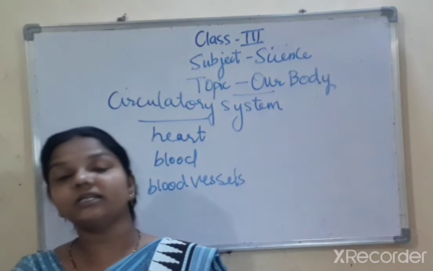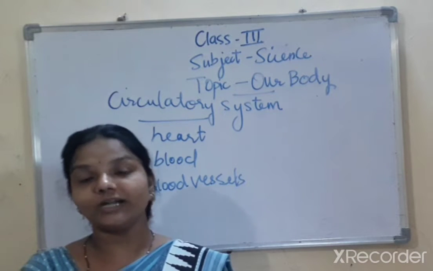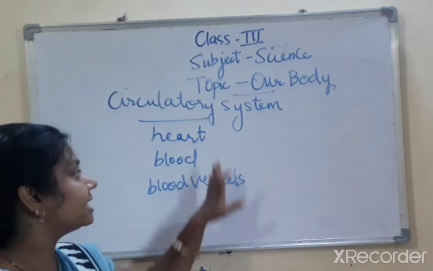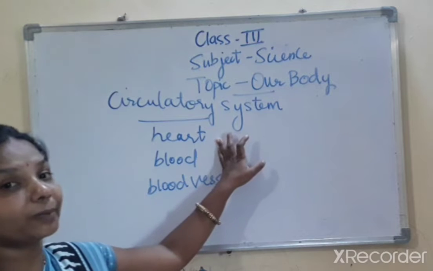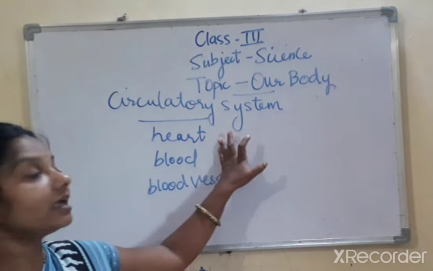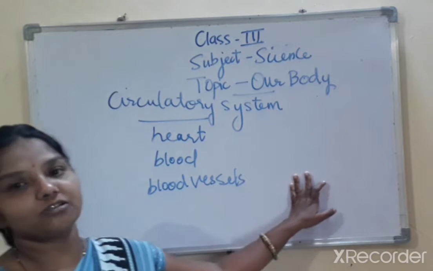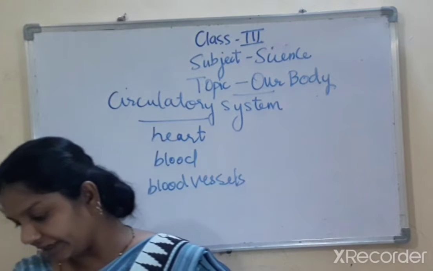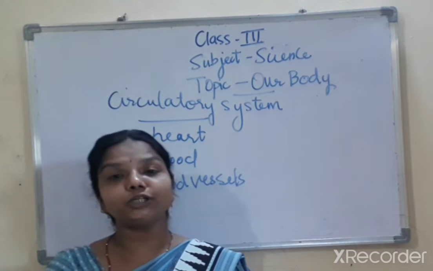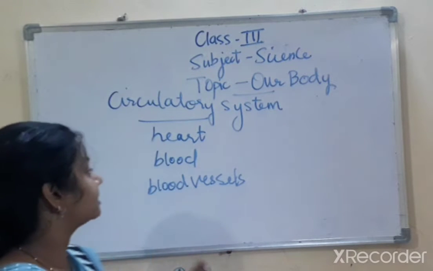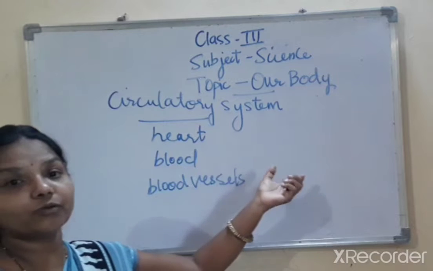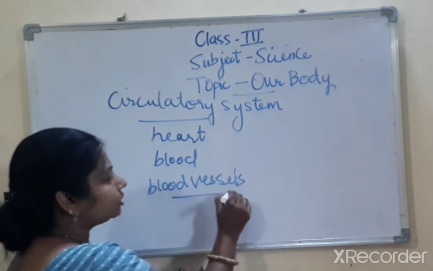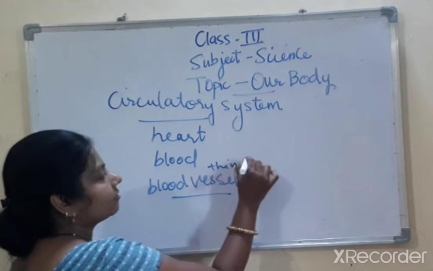The heart pumps blood to all parts of the body. What is the function of the heart? It pumps blood to all parts of the body. The main function of the heart is to pump the blood and pass it to all parts of the body, which is carried by the thin tubes called blood vessels. When it pumps the blood to all parts of the body, the blood is carried through thin tubes. Those thin tubes are called blood vessels.